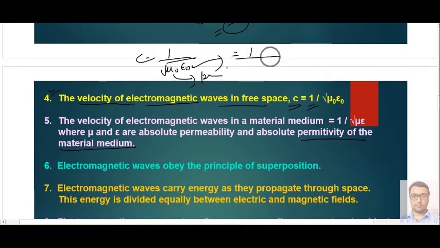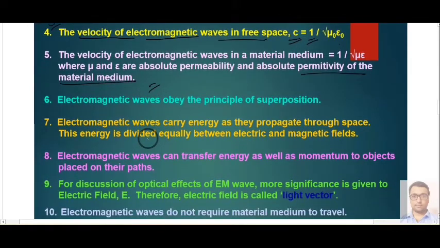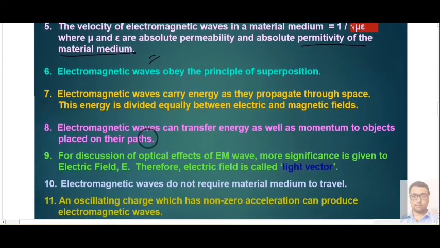Both values are known: mu naught is 4 pi 10 raised to the power minus 7, and epsilon naught for air or for space is 8.85 10 raised to the power minus 12. If you solve this, you will get the speed of light. Basically, with the help of electric and magnetic properties, we can conclude the electromagnetic wave speed, that is c.